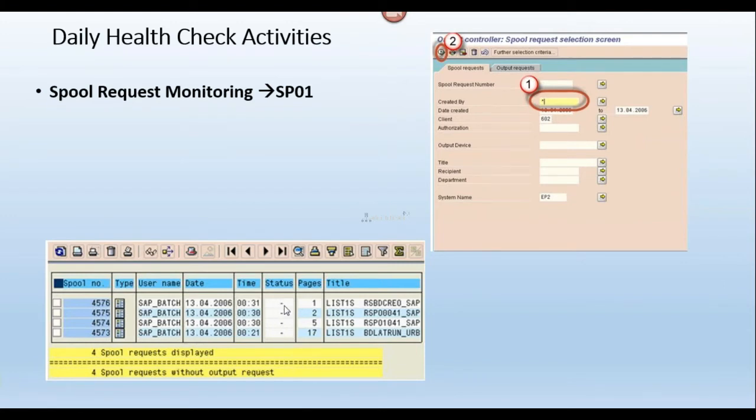Okay. In this status information, if there is any spool request that has been cancelled due to any error, then you can see the status here, error in the red lines. If you double click on a particular error, then it will give you one more pop-up window. In that pop-up window, it will show you the error message, why the spool request has been cancelled. There are different types of reasons to cancel the spool request.